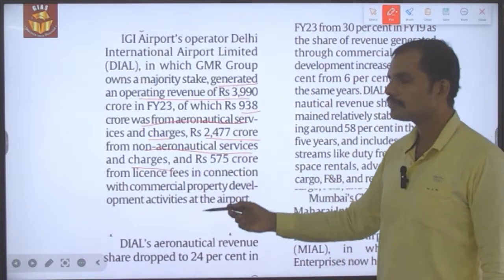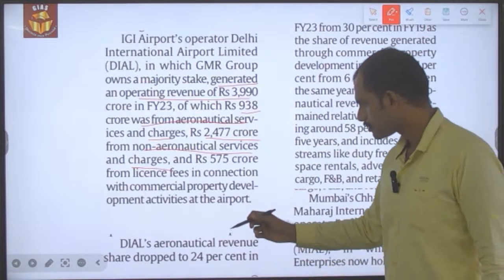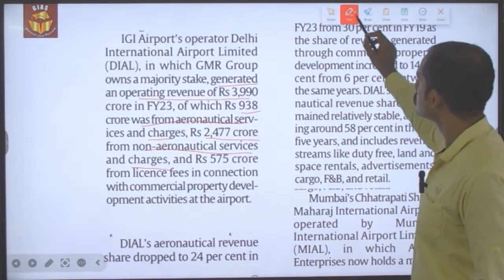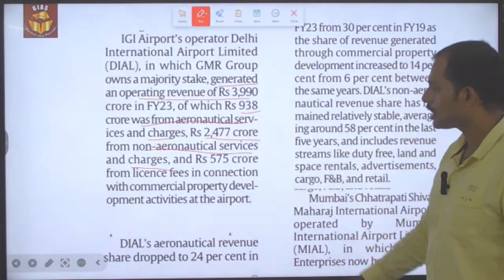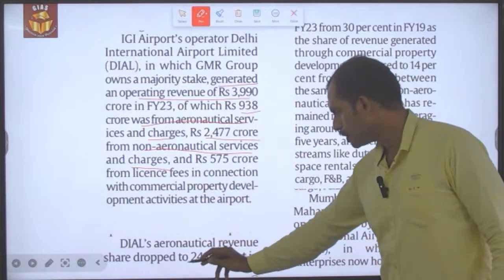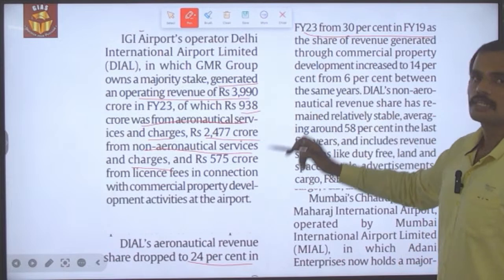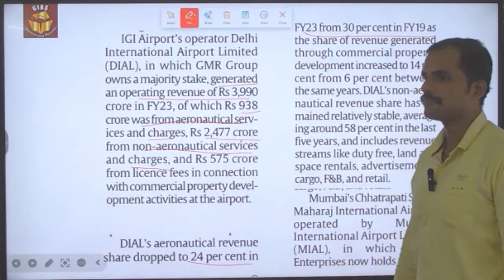So we can see the non-core revenue is increasing, and the Delhi airport's aeronautical revenue share dropped to 24% in financial year 23 from 30% in financial year 2019.